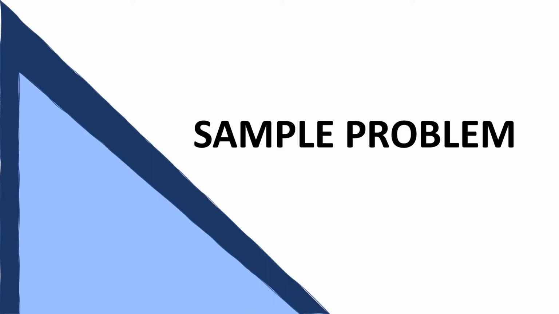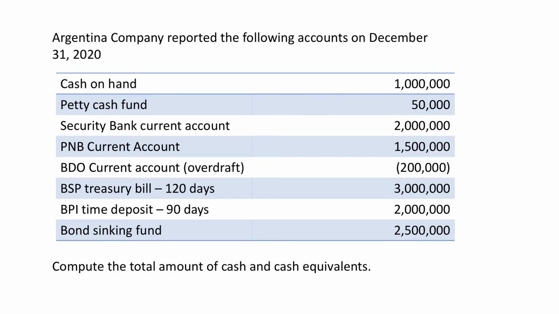Let us answer a sample problem to further understand this topic. Argentina Company reported the following accounts on December 31, 2020.